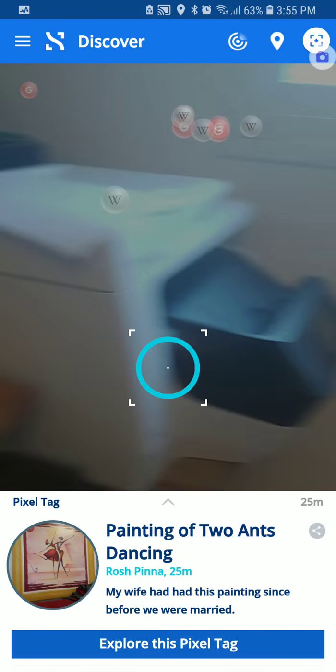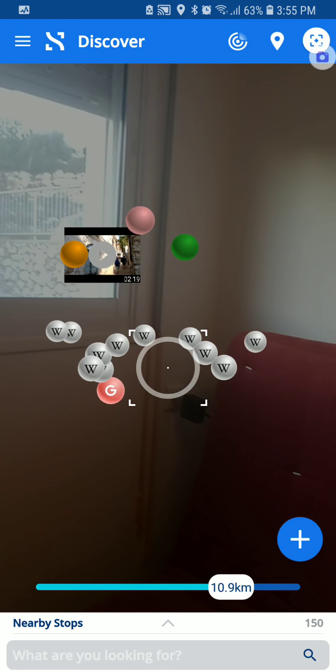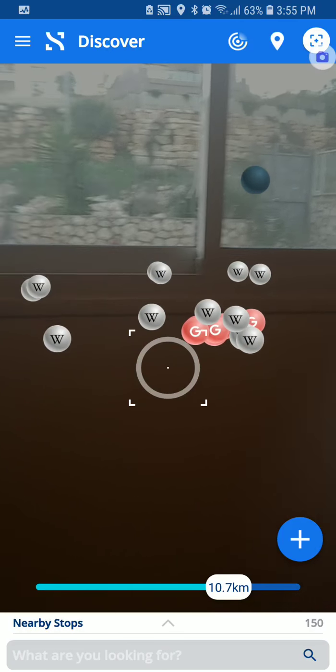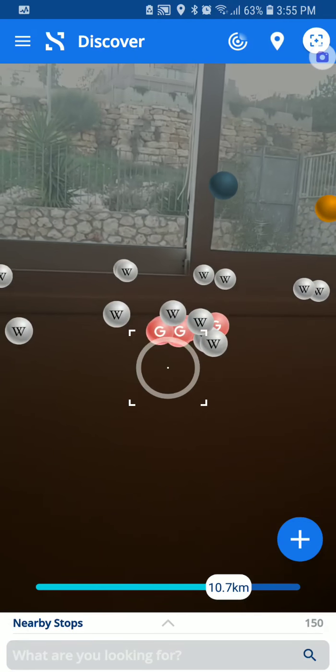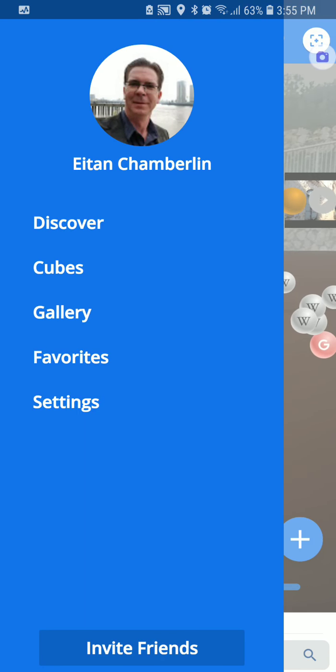So, Stops will continue to perfect how we find and triangulate the content we've put around us. Of course, Stops is more than just about discovering things and searching for things. It is also about communicating.